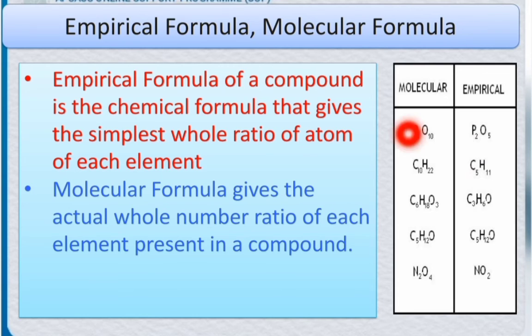And molecular formula, what is molecular formula? The molecular formula gives the actual whole number ratio of each element present in a compound. Like molecular formula is P4O10 and empirical formula is P2O5. Simplest whole ratio, and here actual whole number ratio.